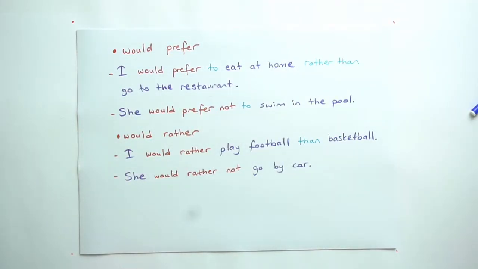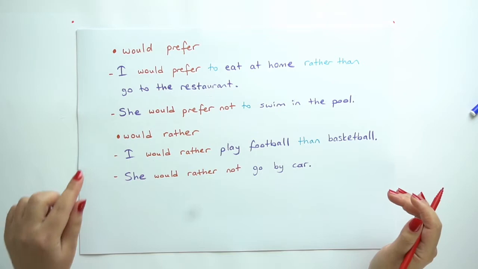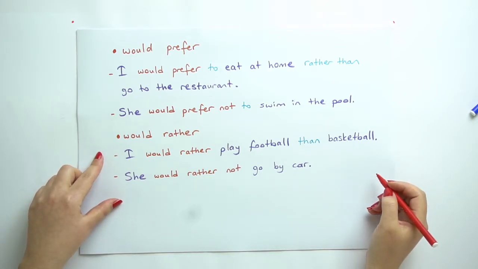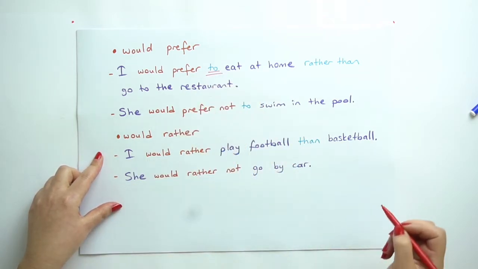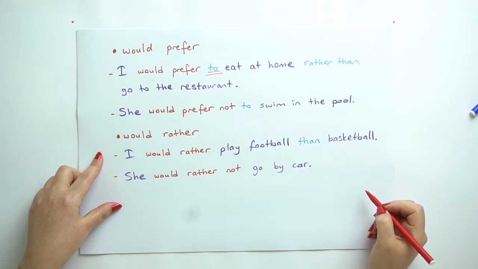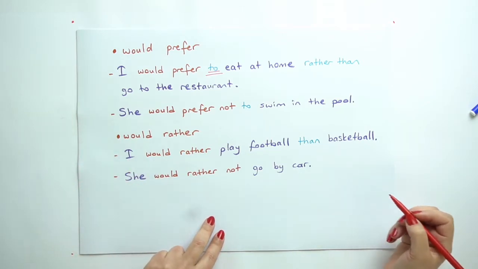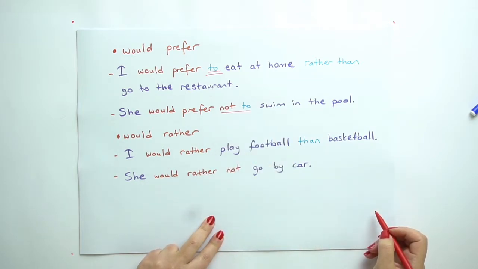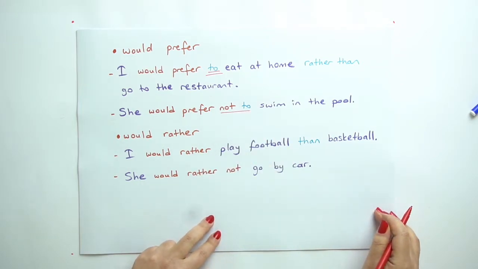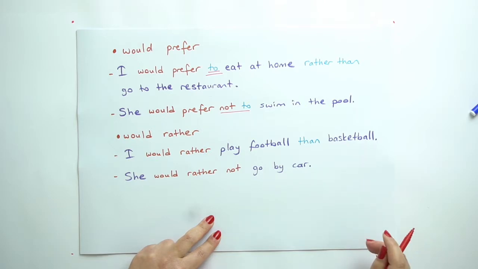And the other one, would prefer. I would prefer to eat at home rather than go to the restaurant. We must be careful with to. And in a negative sentence, she would prefer not to swim in the pool. So we cannot say she wouldn't prefer, okay? It must be she would prefer not.